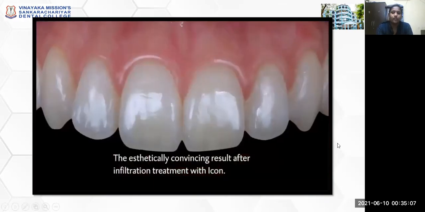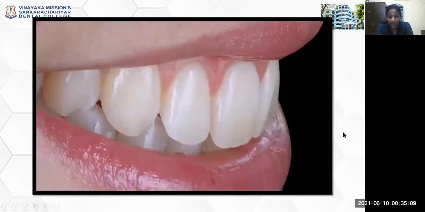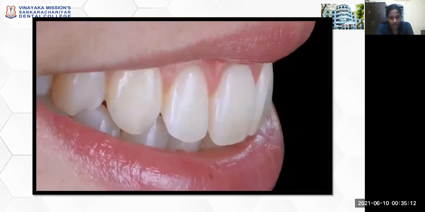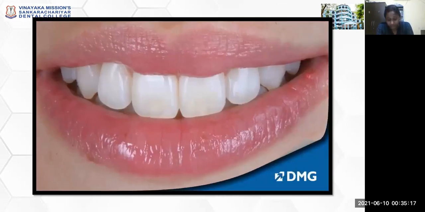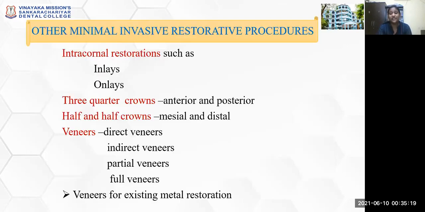So this technique is more aesthetically convincing and appealing for the patient and satisfactory for the doctor as well. And it also prevents the formation of further caries damage and gives a remineralizing effect to your tooth structure. So this is a more advanced and more acceptable type of minimally invasive technique. But it is more specific to white spot lesions only. When it comes to more cavitated lesions, as we have discussed, the earlier restorative options can be employed.